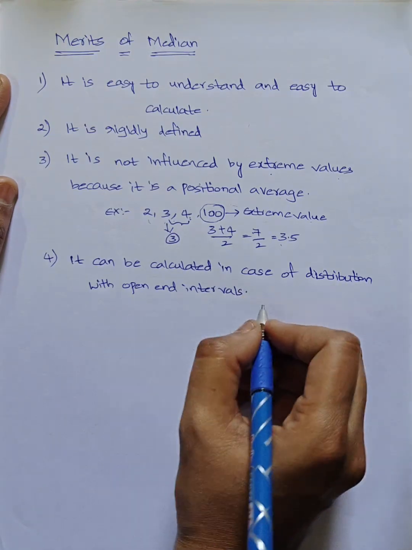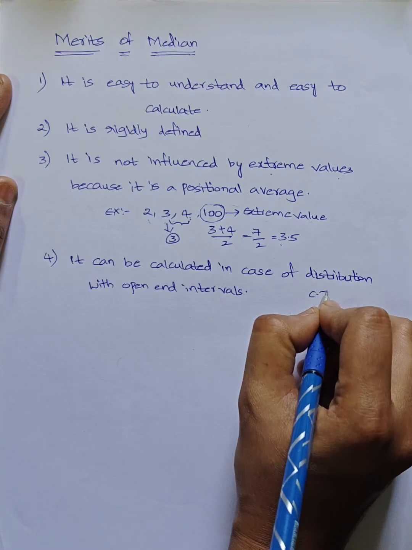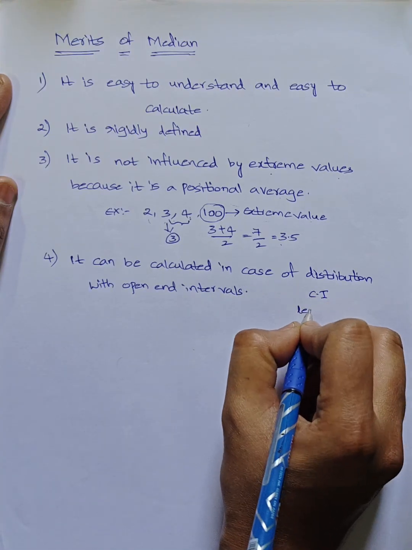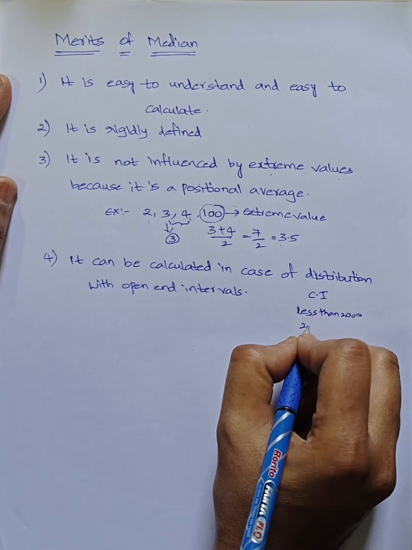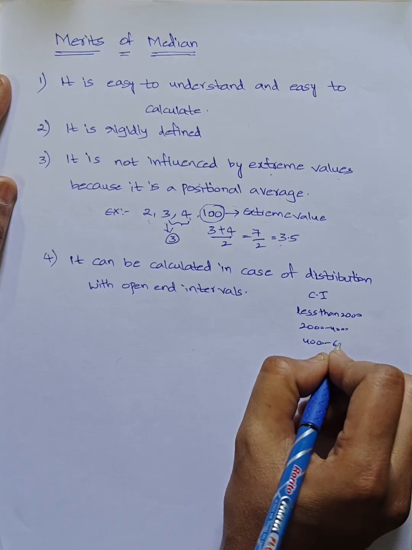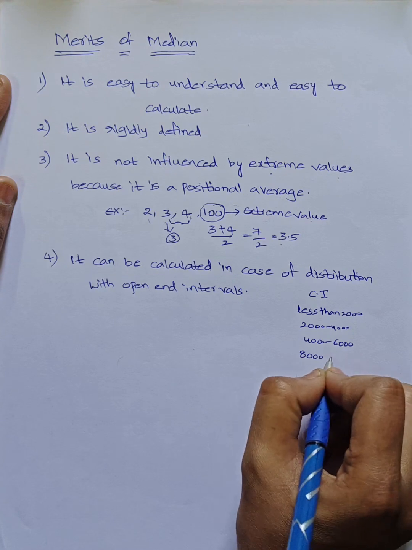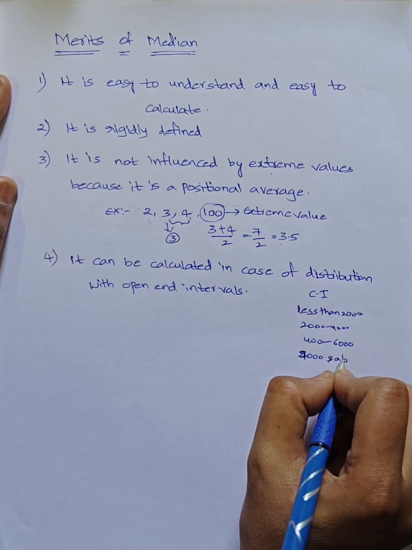What do open intervals mean? In a continuous distribution, class intervals like less than 2000, 2000 to 4000, 4000 to 6000, and the last class 8000 and above.